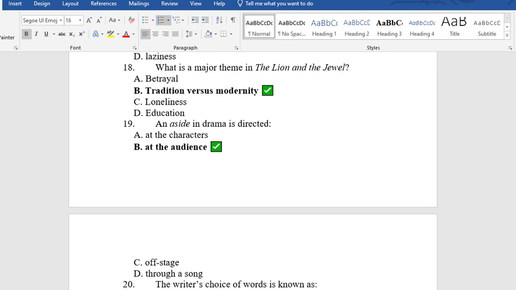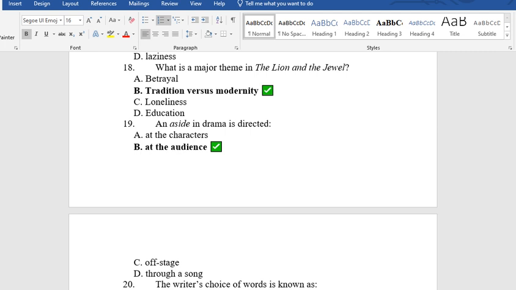18. What is a major theme in The Lion and the Jewel? A. Betrayal. B. Tradition versus modernity. C. Loneliness. D. Education. The answer is B. Tradition versus modernity.